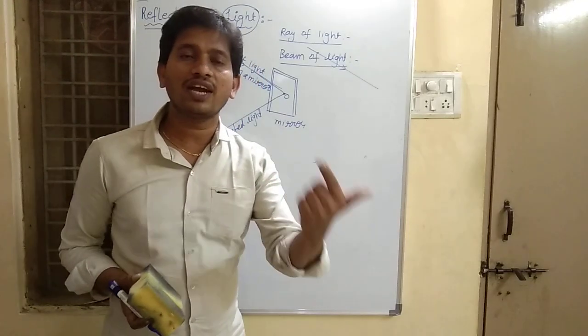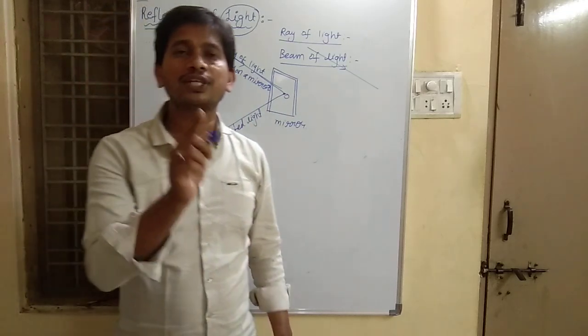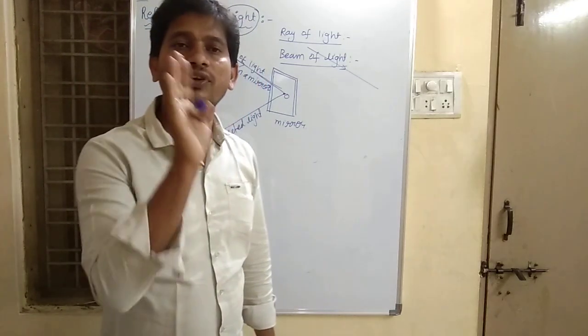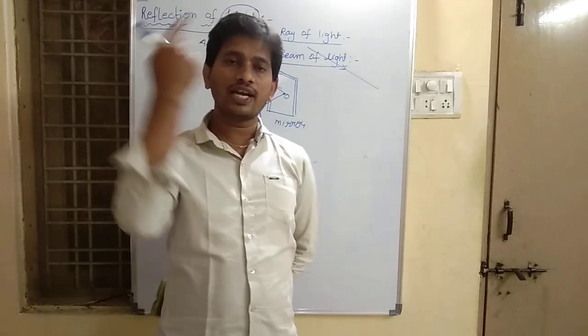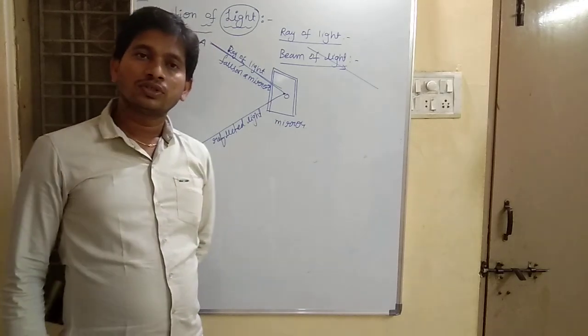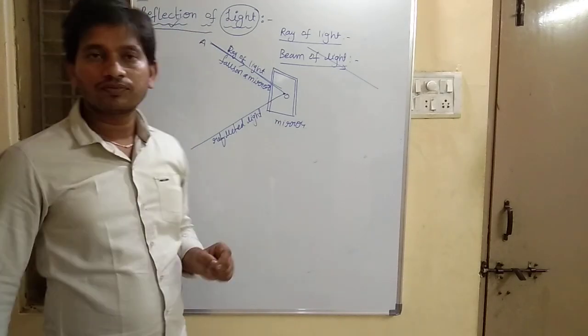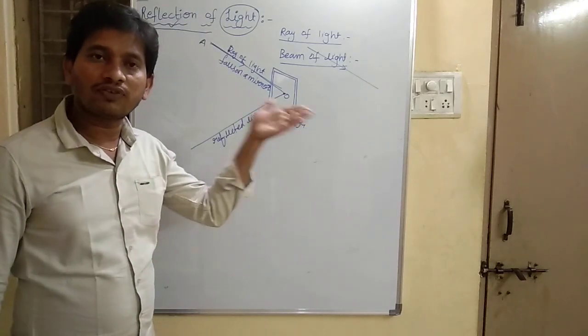It follows certain laws of reflection. When the ray of light is sent back from the surface of an object, it has to follow certain laws of reflection. So we will understand a few terms related to the laws of reflection.